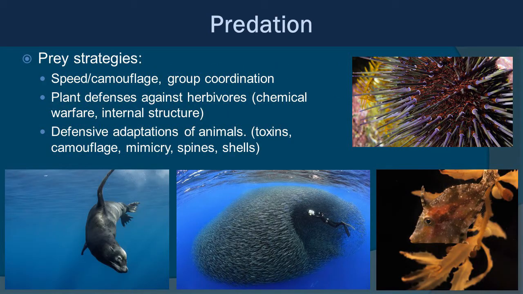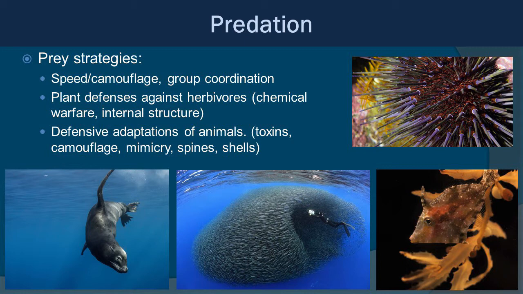Now, prey items don't exactly take things lying down. There's a lot of strategies they can employ. For example, they can have a lot of speed and agility like the sea lion does down there. They can also camouflage really well. They can coordinate in groups and school. You can see that really large school of fish. Schools of fish don't shoal like that unless, of course, they are working together to reduce the chance of being preyed upon. Plants actually have various different defenses against herbivores, including chemical warfare and other internal structures that are not appetizing or non-digestive.